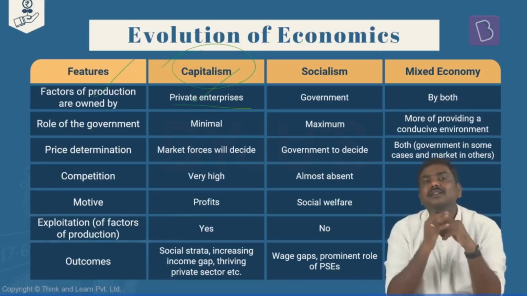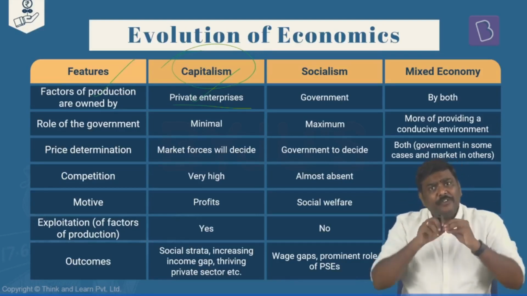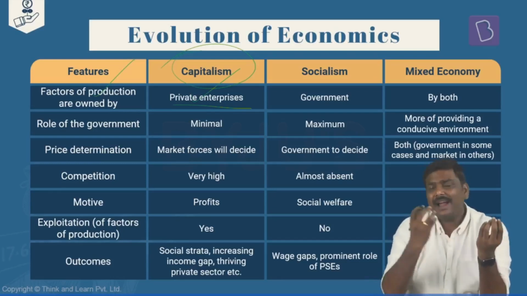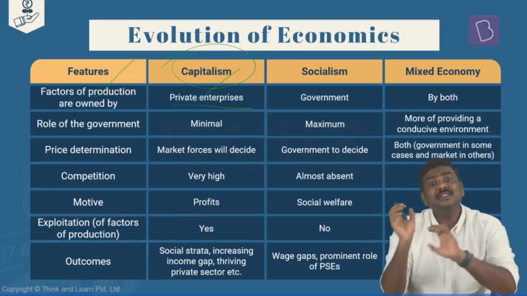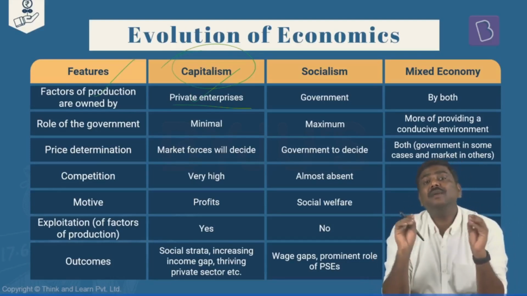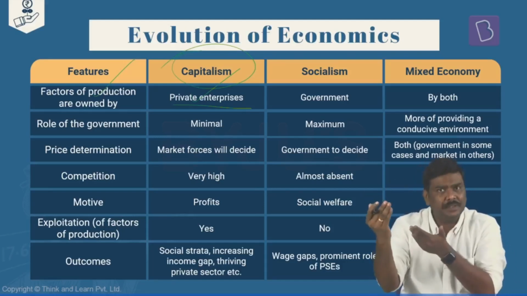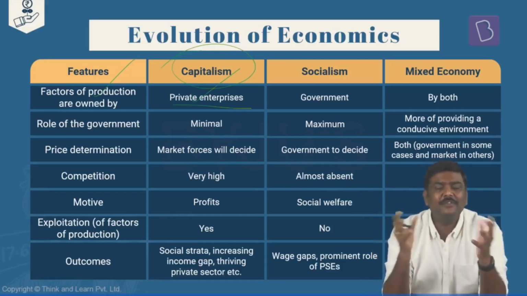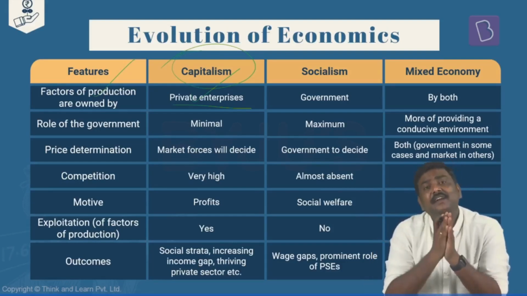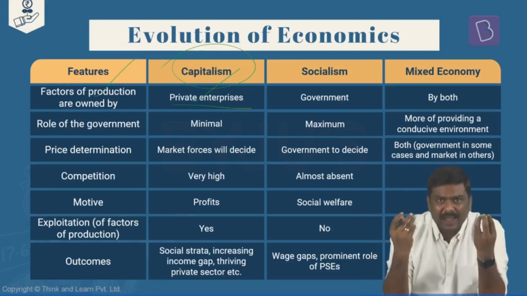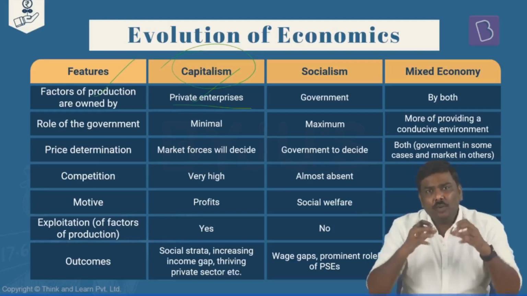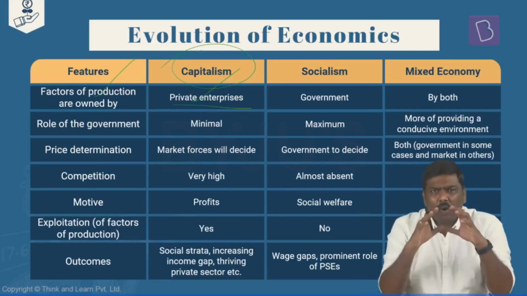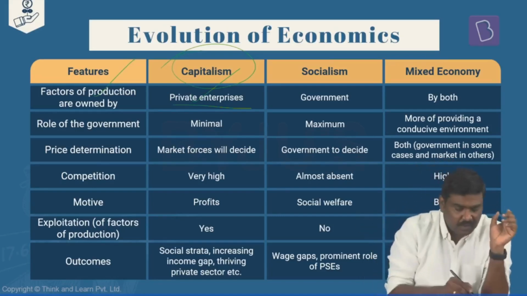And moreover, the argument here is in a market, the role of the government should be very minimal because the buyer and the seller should come together, decide on the quantity as well as the pricing. There is this concept of the invisible hand of the market, which was given by Adam Smith, who is the propounder of this idea of capitalism, wherein he basically says that the invisible hand of the market, that is a price discovery mechanism, will determine what is the price of the product, at what quantity this should be supplied. And all of this is basically determined based on the concept of supply and demand forces in the market.